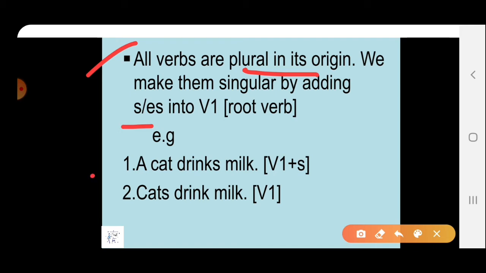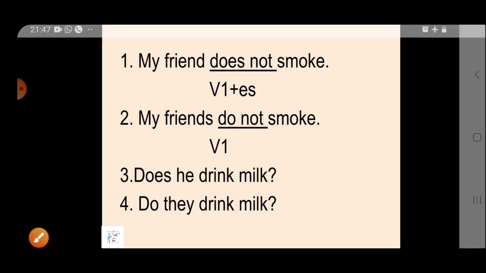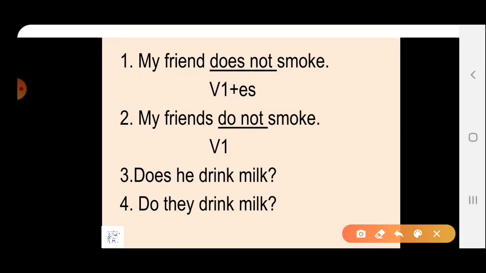For example, a cat drinks milk. Drinks is not the first form. Drink is the first form. But we have added s here, and we made this first form singular. Right? So that's why a cat, that is a singular subject, is followed with the singular form of the verb. Second sentence, cats drink milk. Here cats is a plural subject, but with the plural we are taking the first form of the verb. Right? Now see next. I have taken more examples.